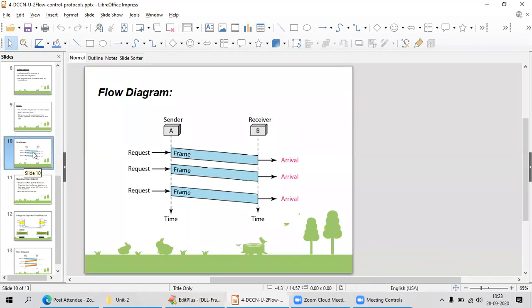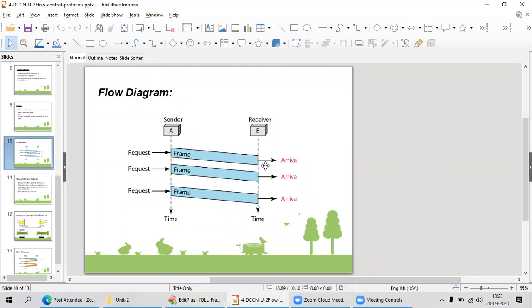Whenever the request comes from the network layer, it is going to make a frame with the header and trailer, and if it is variable length, it is going to add the bits or bytes at the end, the flags at the end of the data, and it is going to make the frame and send it to the receiver at the B side.